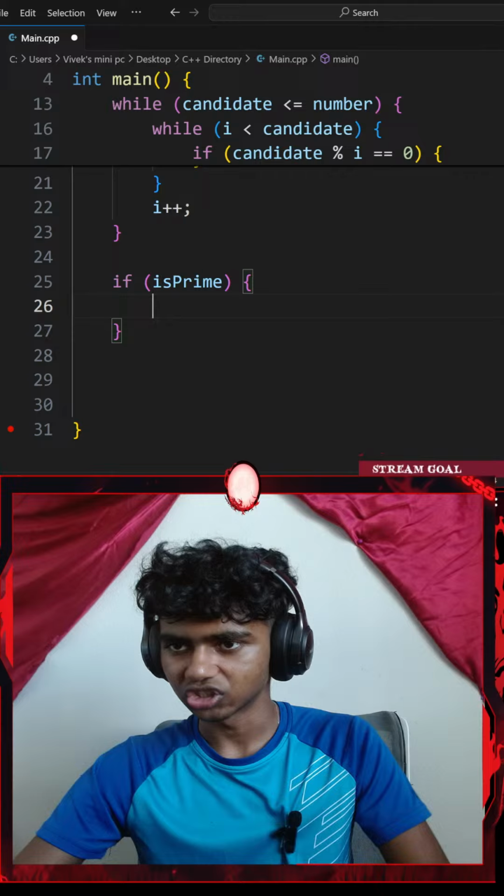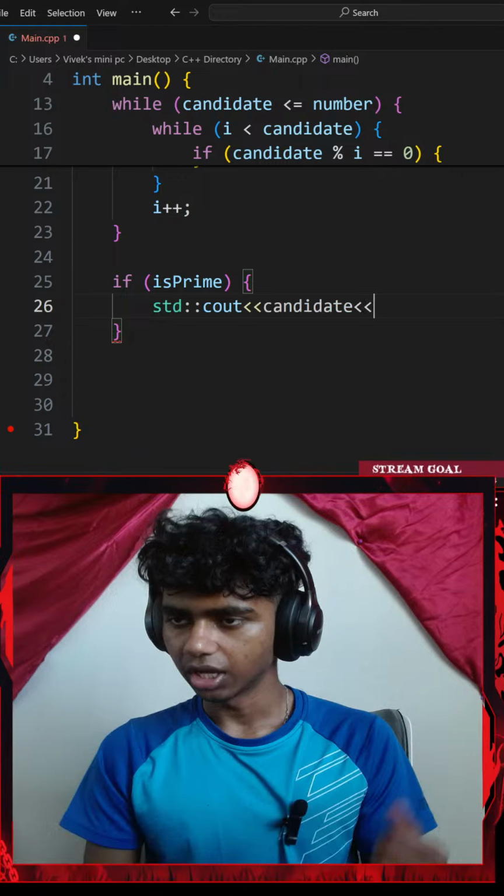So a standard console output with an insertion operator. I'm going to be inserting something. This is going to be, let's say, my candidate variable. Another insertion operator of a \n new line.